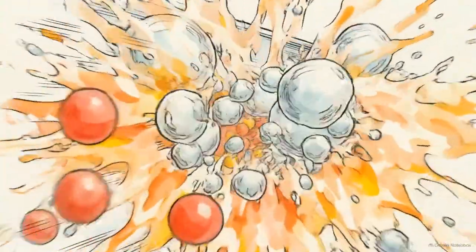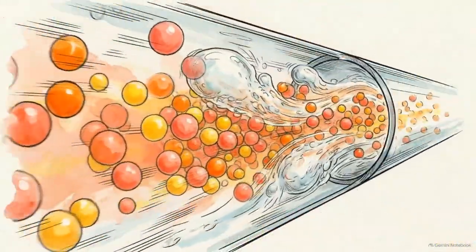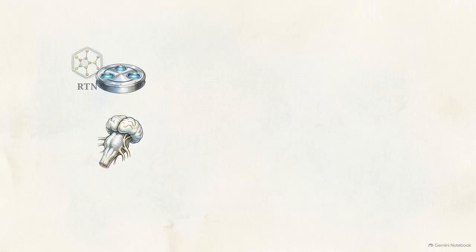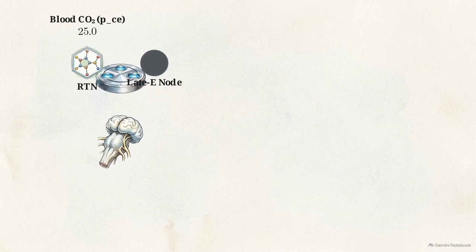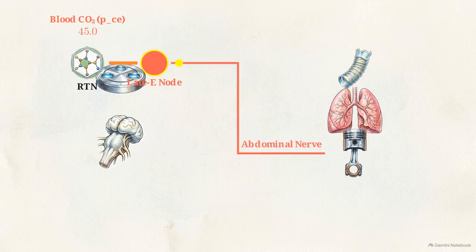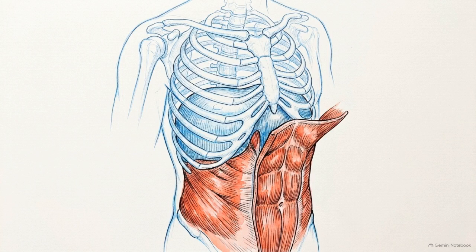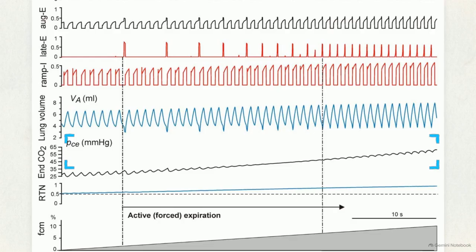As a mammal enters progressive hypercapnia, carbon dioxide levels in the blood surge. Simply adjusting the timing of diaphragm contractions is no longer sufficient to clear the toxic gas. The brainstem tracks this CO2 rise using the retrotrapezoid nucleus, or RTN. At critical CO2 thresholds, the RTN injects excitatory drive to awaken the dormant late E neuron. Instead of routing through the diaphragm, it fires down the abdominal nerve, triggering abdominal muscles to contract upward. To solve a chemical imbalance the diaphragm cannot handle, the brainstem physically recruits a completely independent expiratory muscle group to force air out.